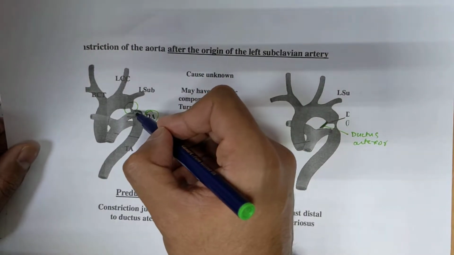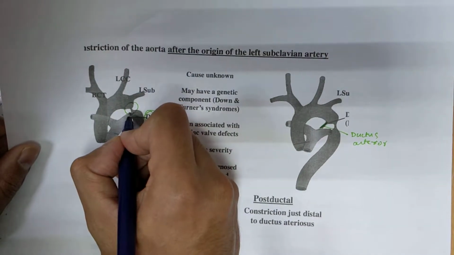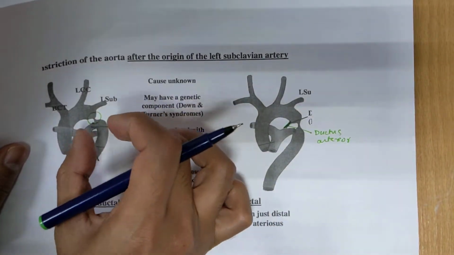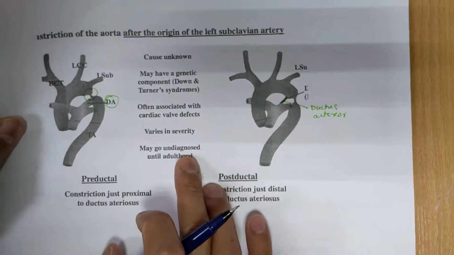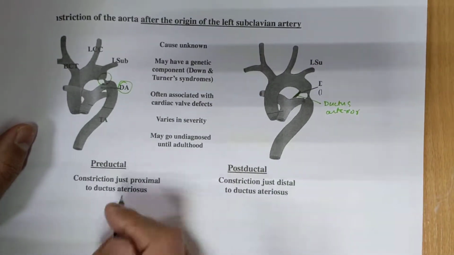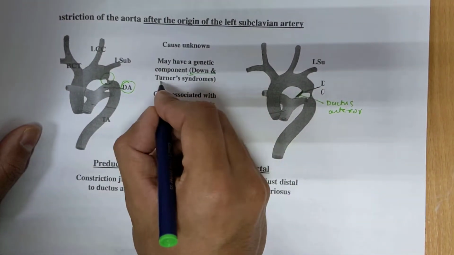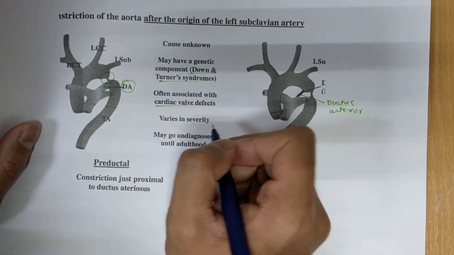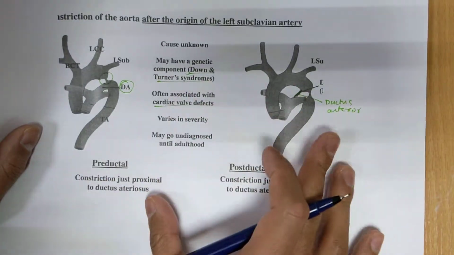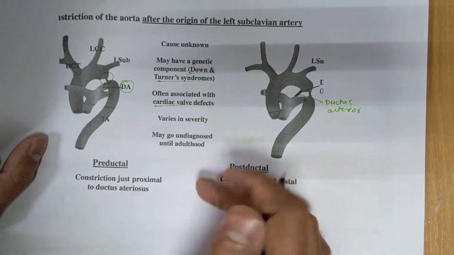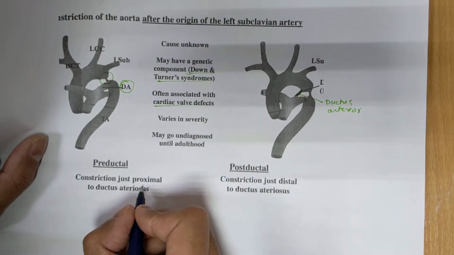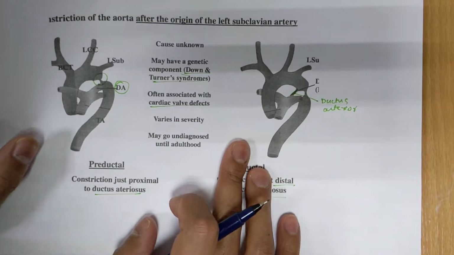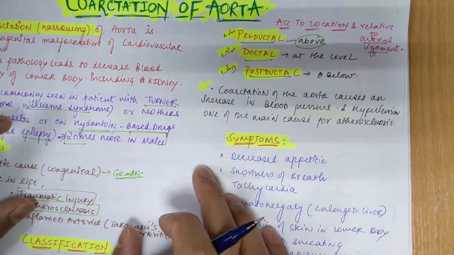If this constriction or narrowing is above this, then it is called preductal, and below is postductal, and if it is at the level of this ductus arteriosus, then it is called ductal. Most commonly, as I have told you, it is seen in Down and Turner syndrome, and often associated with cardiac valve defects, valvular stenosis, valvular regurgitation, and all these pathologies. It varies in severity, and consists of narrowing just proximal to ductus arteriosus or distal to ductus arteriosus. So that is what I told you.